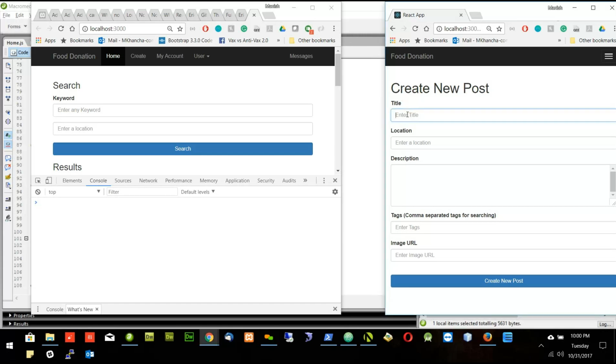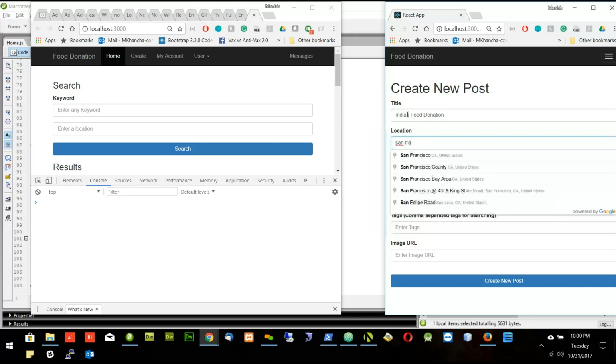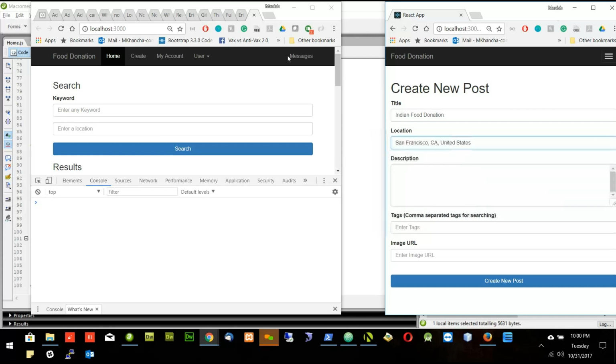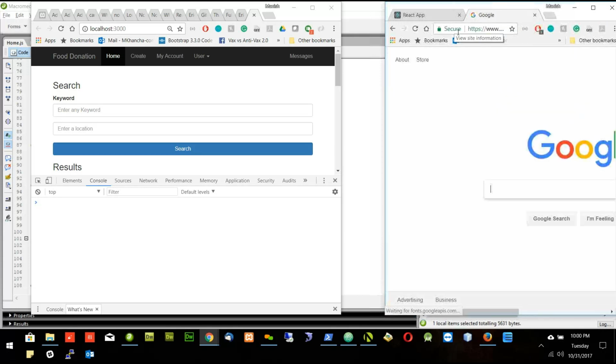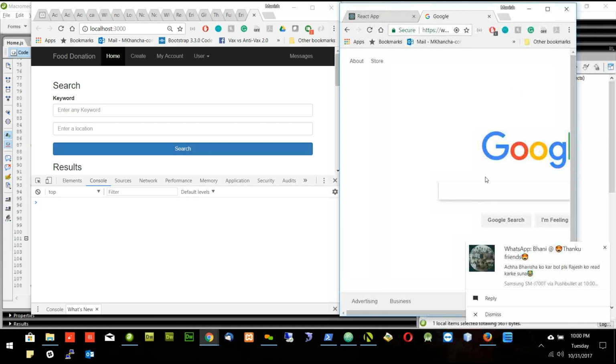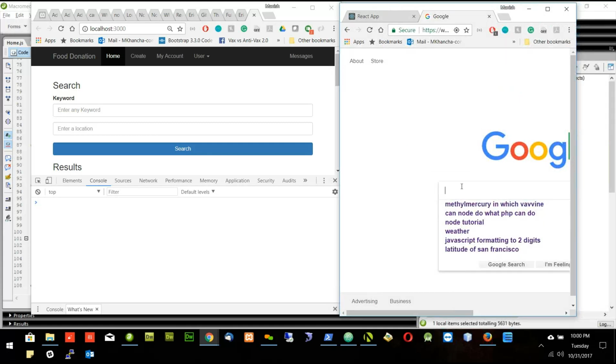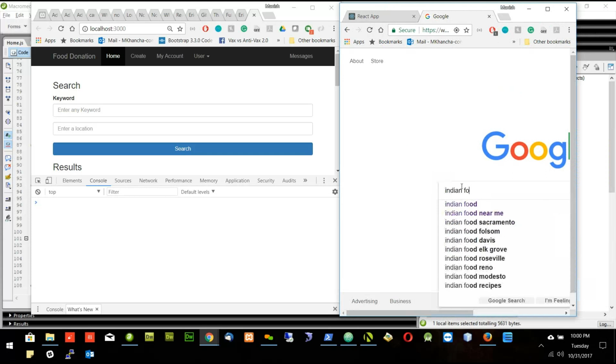Okay, we will put the first record as, let's say, Indian food donation. And I will put the location of, let's say, San Francisco. And I will put description, Indian food for donation. And I will put tags, Indian food. And here I will put the image. Let's take some image in the Google Images. So here I will say Indian food.